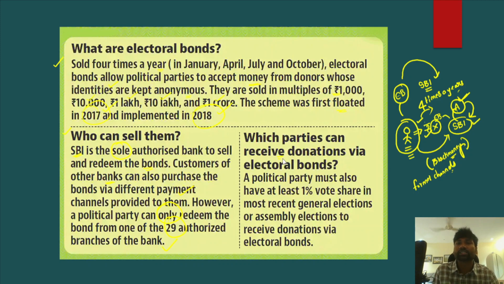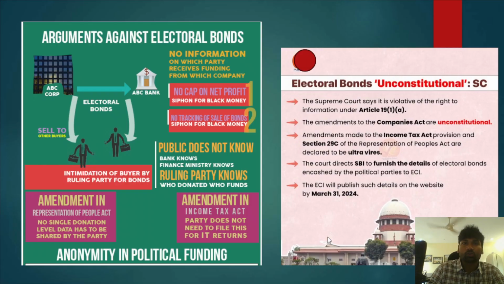So which parties receive donations via electoral bonds? The party must have at least 1% of vote share in the most recent general elections or assembly elections to receive donations via electoral bonds. Okay, so this is the criteria for receiving electoral bonds by these different political parties. After that, we will understand certain arguments against these electoral bonds.